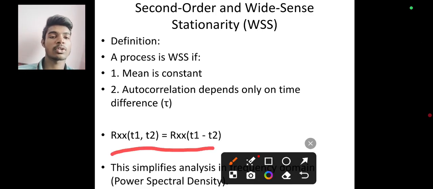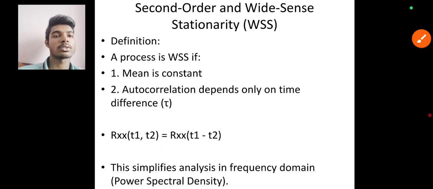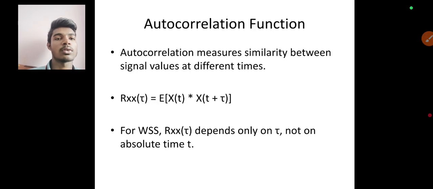Rxx of t1 comma t2 is equal to Rxx of t1 minus t2 in second order, wide sense stationary. Now go through the autocorrelation function. Autocorrelation measures similarity between signal values at different times.